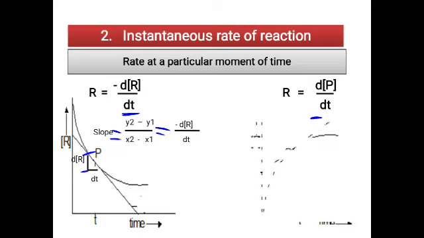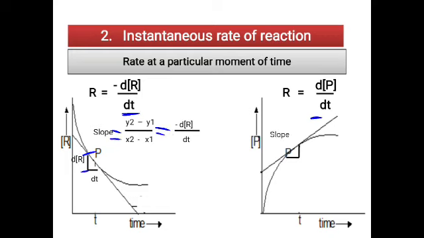Similarly for the product case, the product concentration is increasing, so you get a curve which is going up. Draw a tangent there. You can see the tangent which is drawn. Now take the slope of that tangent, because the interval of time is very small. The change you are taking may be 0.1 second or 0.001 second. So it's a small change, and you take the difference in the concentration of the product. Then measure the slope and you will get the rate of the reaction in an instant period of time.